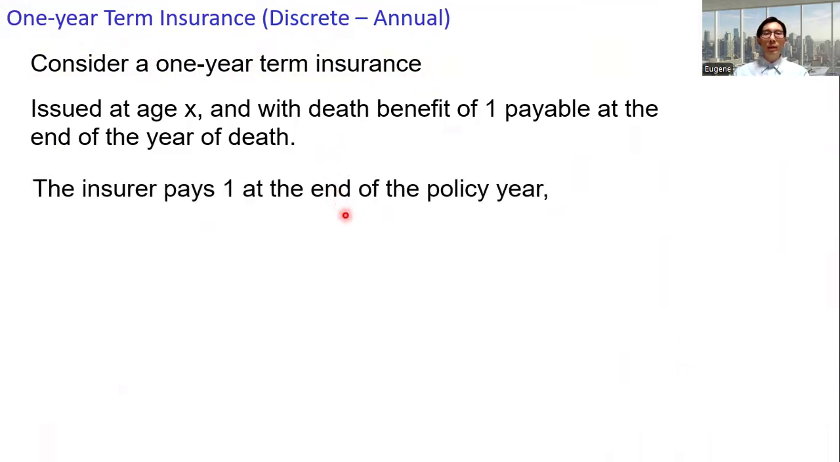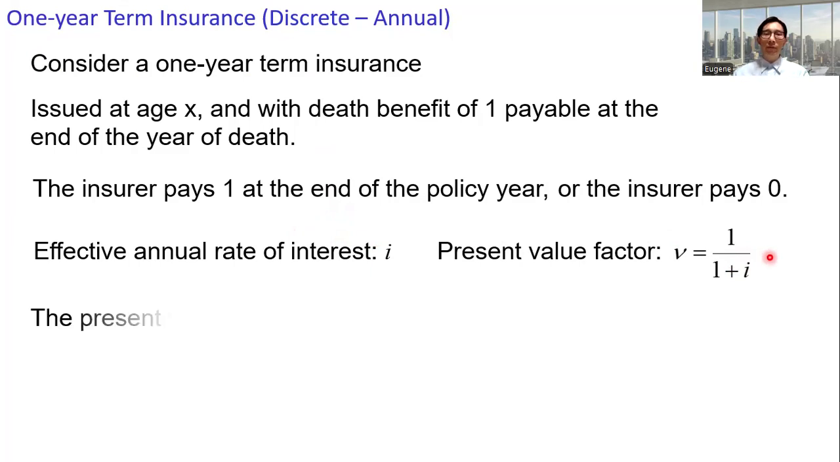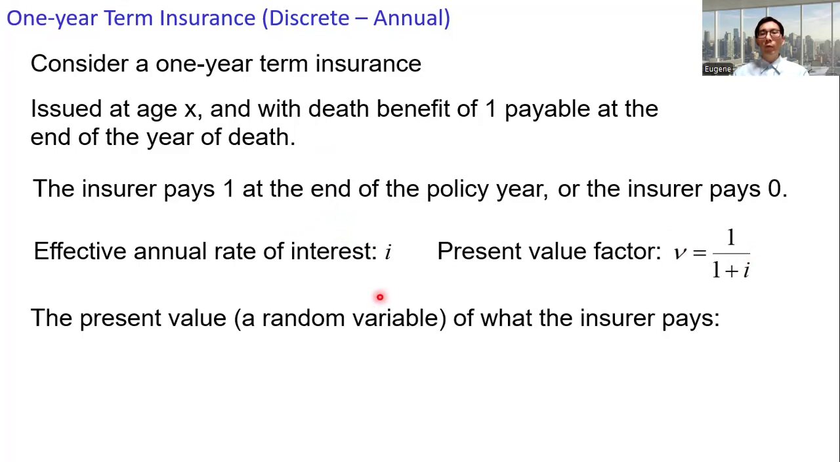The insurer pays 1 at the end of the policy year if the individual dies within the year, or the insurer pays nothing if the individual survives beyond the 1-year period. Assume the effective annual rate of interest as i and the corresponding present value factor nu equals 1 over 1 plus i. We are going to construct the PMF of the present value of what the insurer pays. The present value is a random variable. Depends on whether the individual dies within the 1-year period or not.